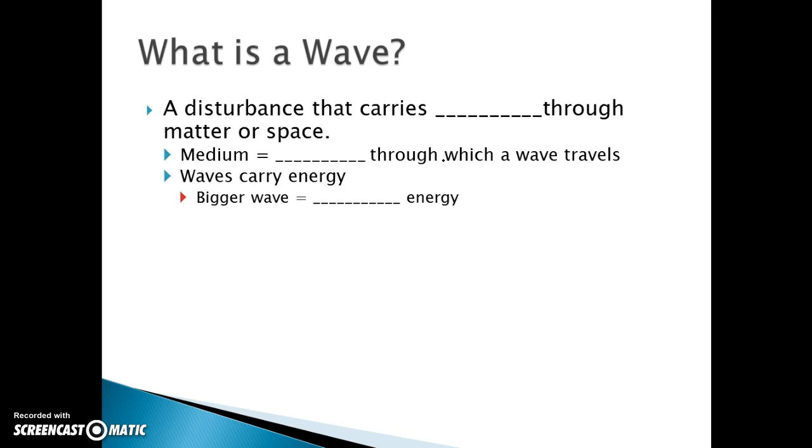All right, so what is a wave? A wave is a disturbance that carries energy through matter or space. A medium, we've already had this as a definition, is the matter through which the energy or the wave will travel. If it's a sound wave, it's typically through air. If it's a ripple in a pond, it's through water. And the waves are going to carry that energy.